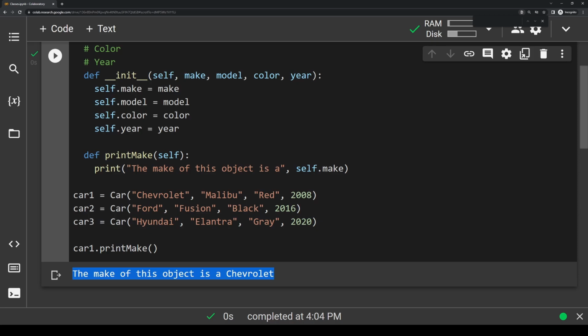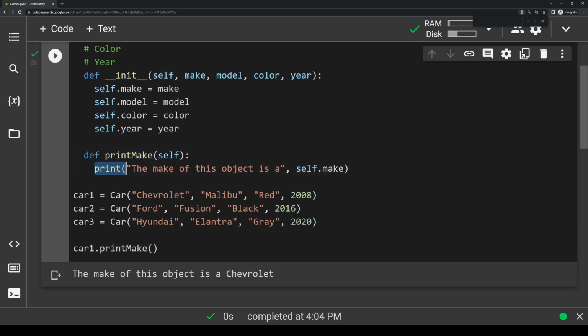So why does it print this out? We're calling printMake using car1. So we referenced this printMake function up here. What does this self represent when we're calling it using car1? We said that self represents the particular object that we're talking about. So when we call car1.printMake, self is equal to car1.